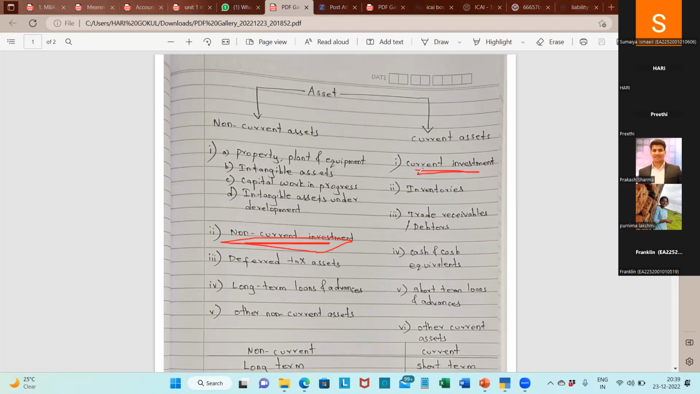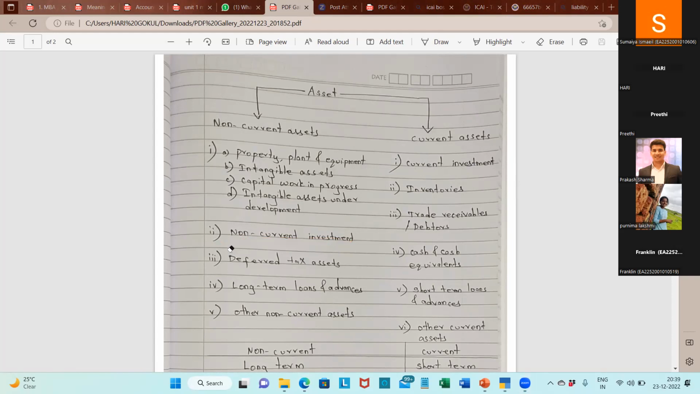Non-current asset, current assets. Okay. If it is less than 12 months, current asset. If it is more than 12 months, it comes under the classification called non-current investments. Got it?